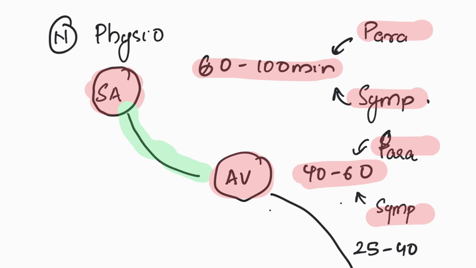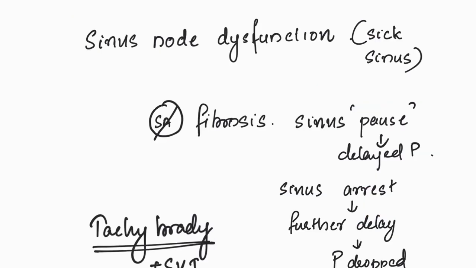The further electrical conduction system below the AV node also has an ability to generate its own rhythm, usually at a lower rate of 25 to 40. So, if the SA node is not generating the rhythm, then the AV node can take over as the pacemaker. And if the AV node is also not generating a rhythm, then the lower parts of the conduction system can become the pacemaker. So, what are the pathological causes of bradycardia?